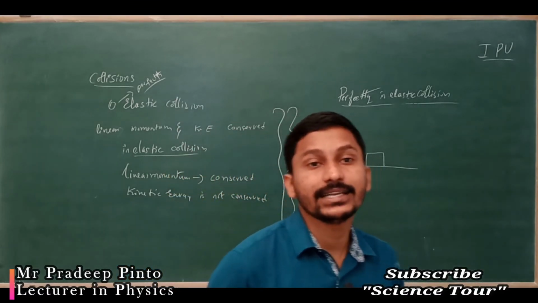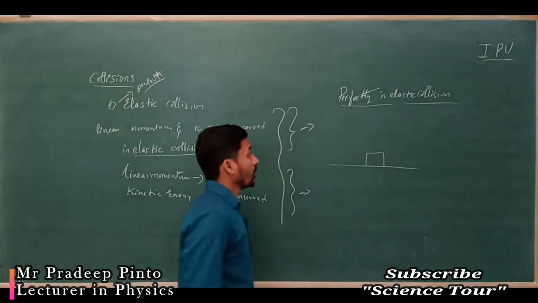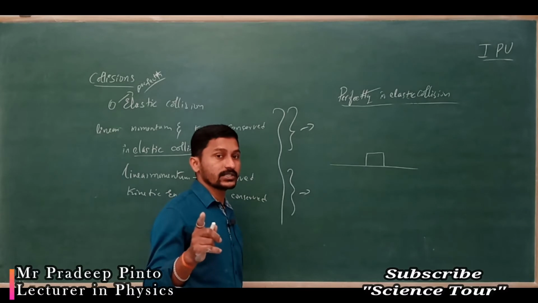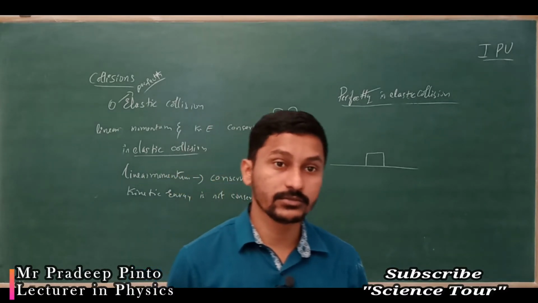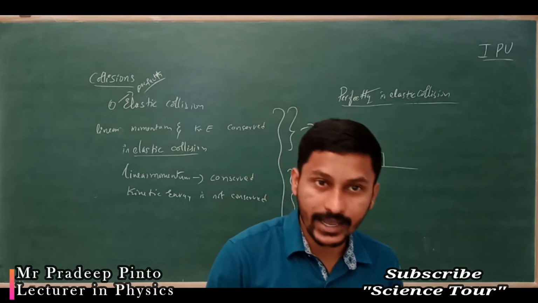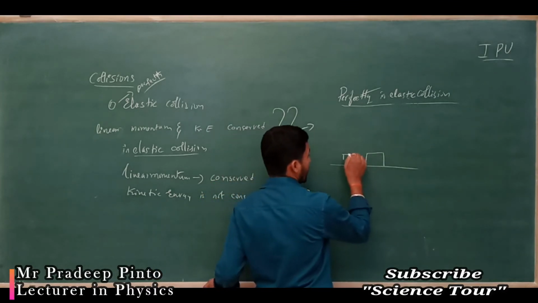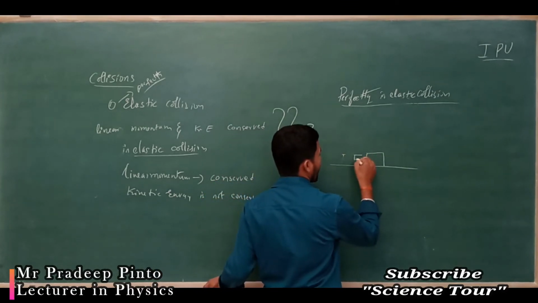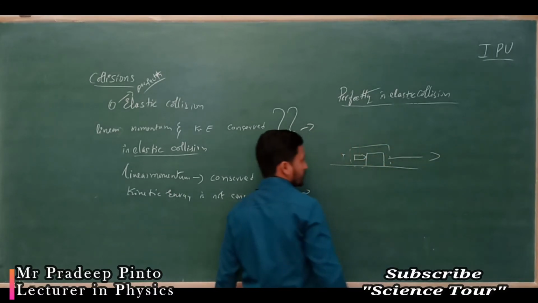The perfectly inelastic collision means what? See, perfectly inelastic collision is that where the momentum is conserved before and after collision, and after the collision the body will stick to the other body and they move as a single body.